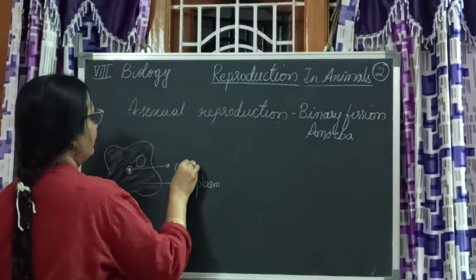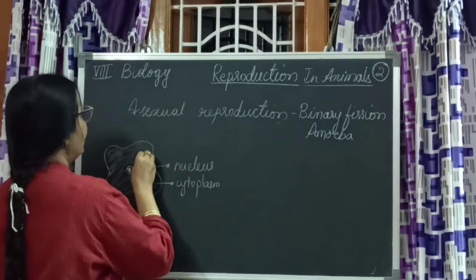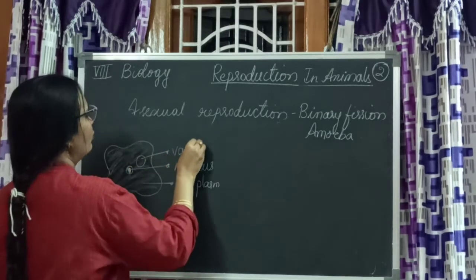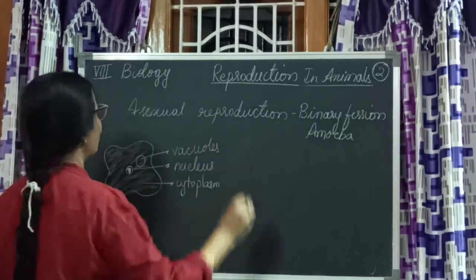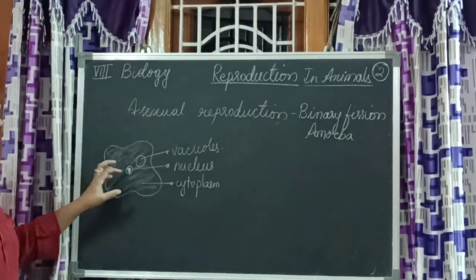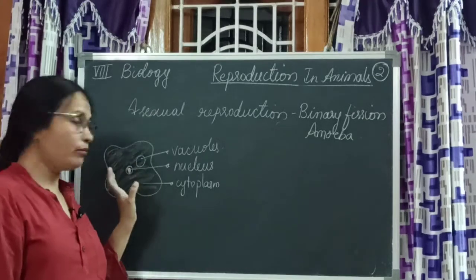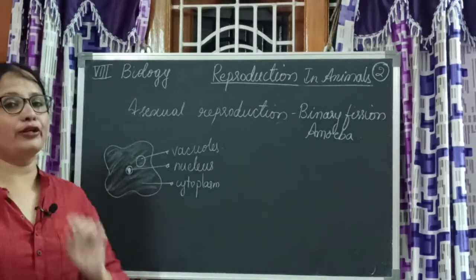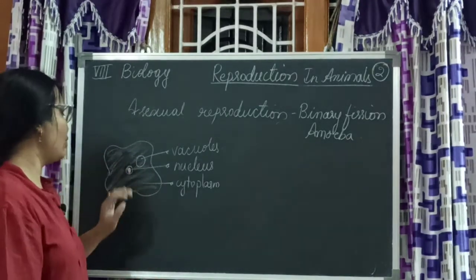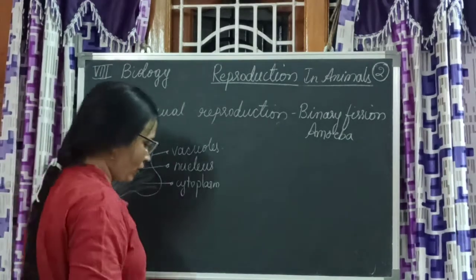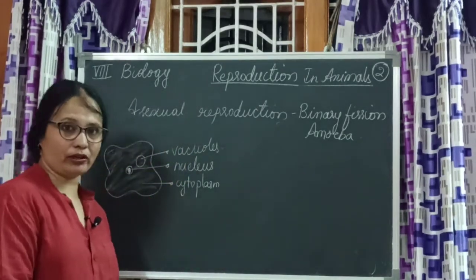Nucleus is there, and these are all vacuoles, food vacuoles or any such vacuoles. Now for any microscopic organism, the nucleus is important.